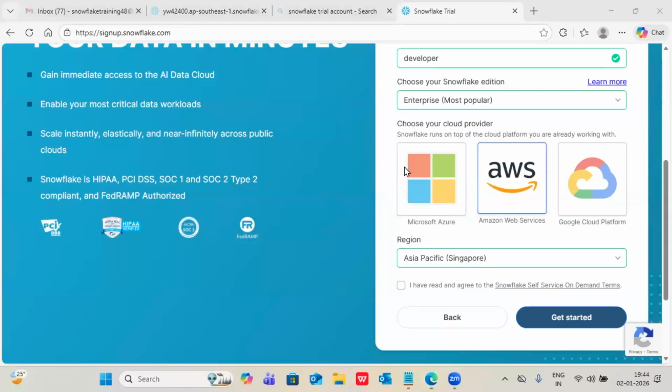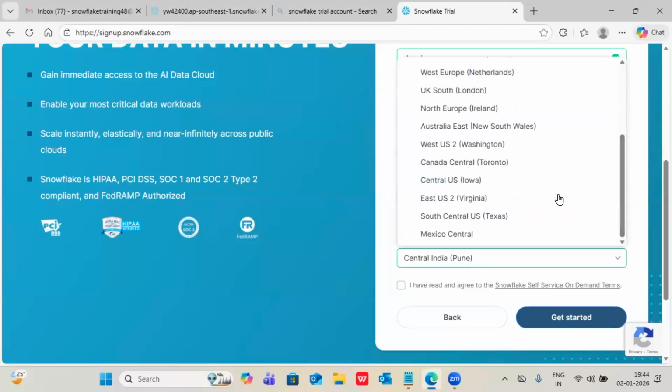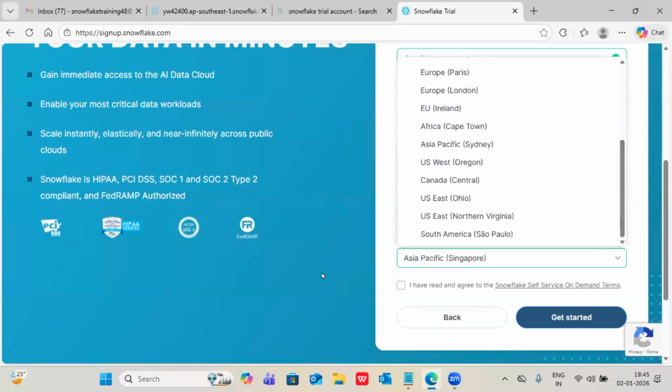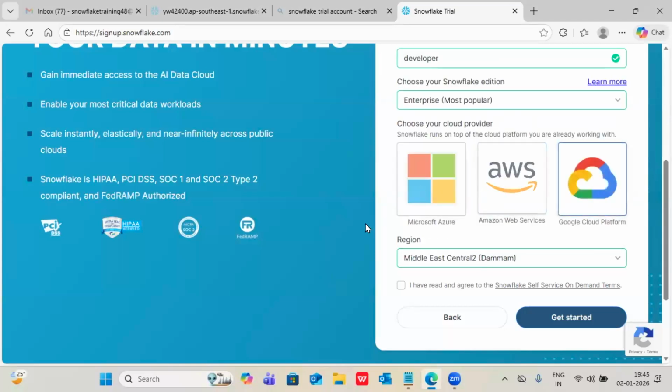Suppose Snowflake had to do this in all these locations. In every location they would have to start data centers and provide the compute resources for us. So this business would take a lot of time to expand. That is the reason they are using existing resources.